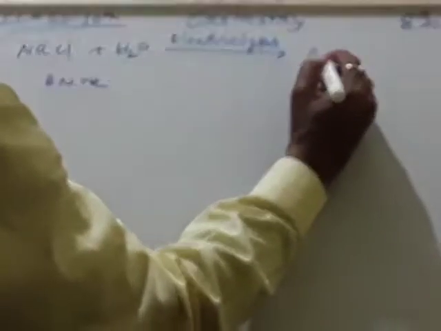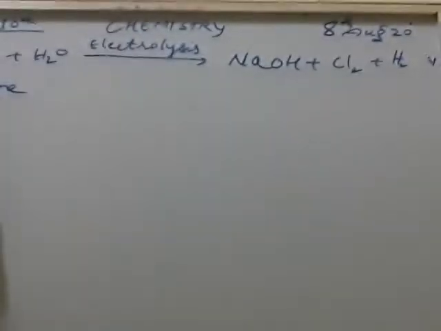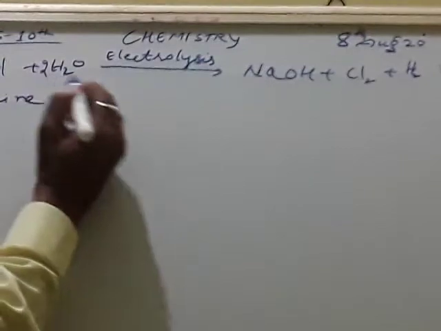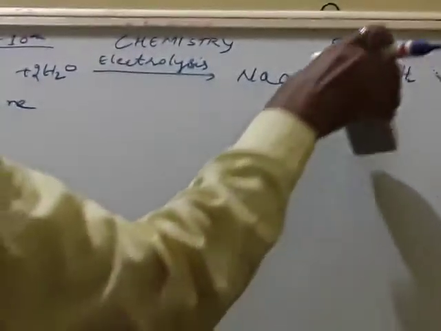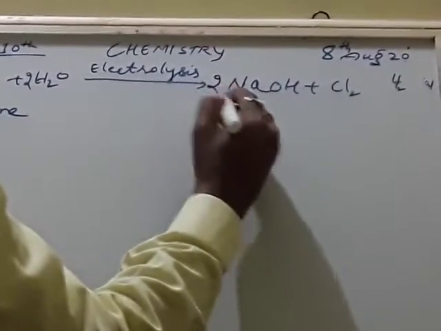It forms sodium hydroxide, chlorine and hydrogen gas. Again balance, 2 here, here it is 2. Two here.